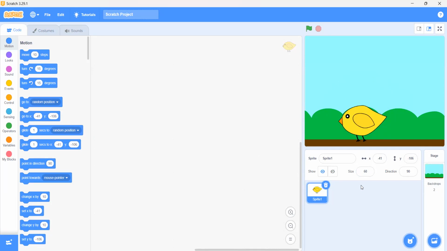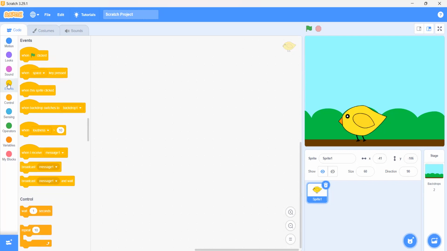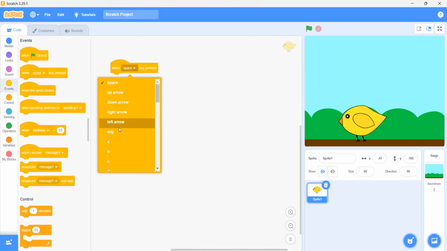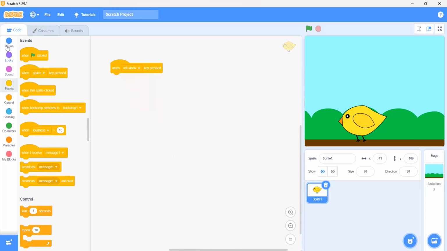Go on the events and get the second block, when left arrow key pressed. Then where should we go? Left.